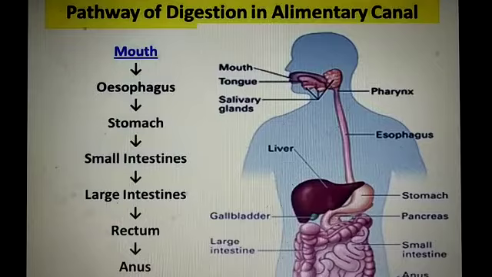In these pictures you see that we take food from the mouth, then it moves into the esophagus. Esophagus is also known as the food pipe. Then it moves into the stomach. Here you see the stomach. Then it moves into the small intestine, then the large intestine, then rectum and anus. So what is the complete pathway of digestion in the alimentary canal? Mouth, esophagus, stomach, small intestine, large intestine, rectum and anus.